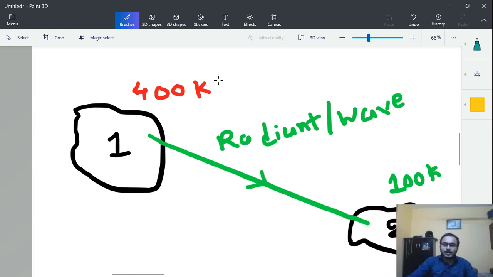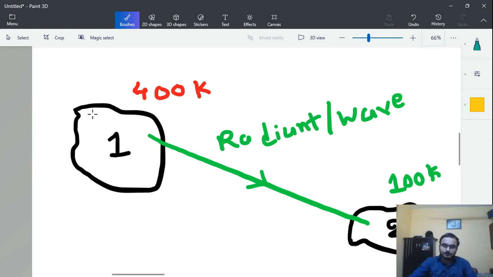As this body is at 400 Kelvin, it will emit radiation energy, and this energy will not be continuous, it will be successive and separate packets of energy known as photons, and this swarm of photons, that is a group of photons, is known as electromagnetic waves.